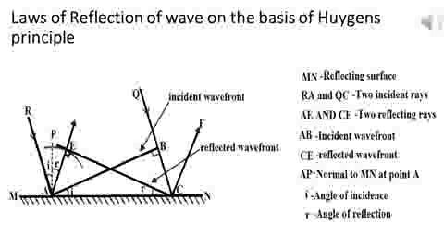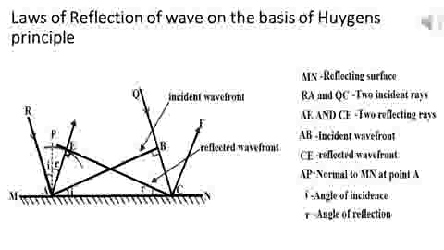Then draw the semicircle around point A with radius equal to BC. Then it is clear that when the wave reaches from point B to point C, at the same time the wave from point A reaches point E, because point E is on the semicircle around A with radius equal to BC.